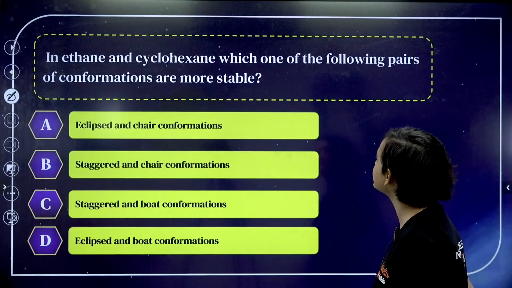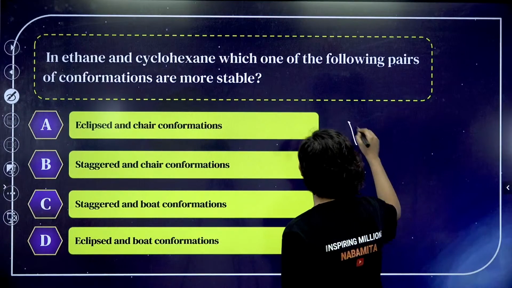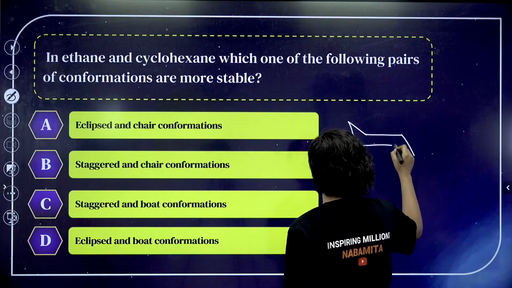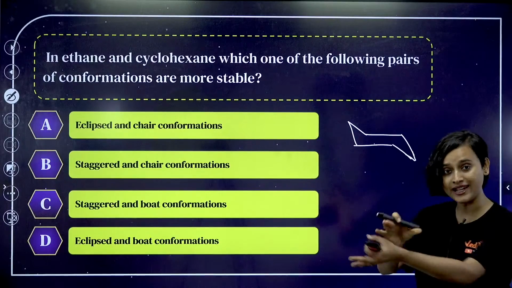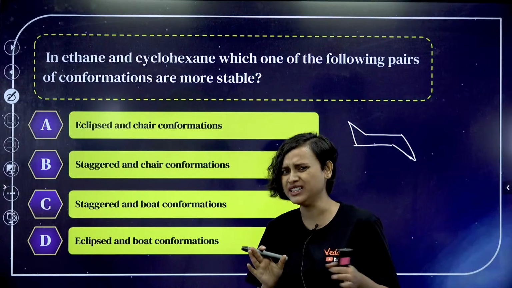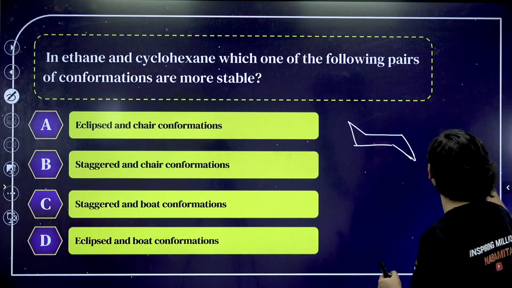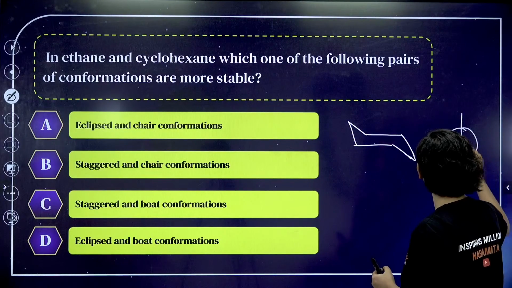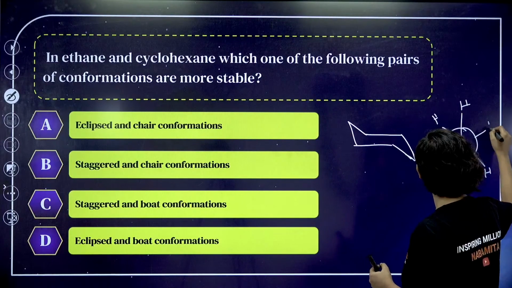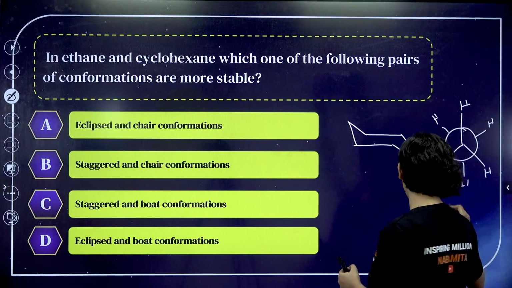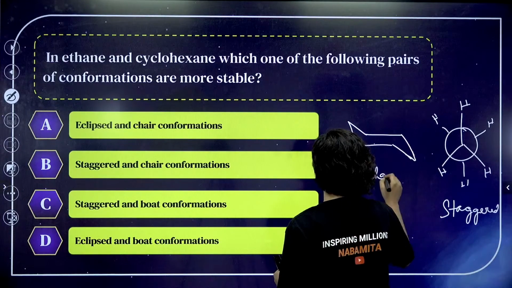Now tell me, in ethane and cyclohexane, which one of the following pairs of conformations are more stable? For cyclohexane, we know that it is the chair conformation because everything is far apart. The moment they are far apart, they are more stable, right? Do you remember? And then for ethane, it's going to be like this, H, and then we will have H here, and H here. What is this called? This is called as staggered, and this is your chair conformation.